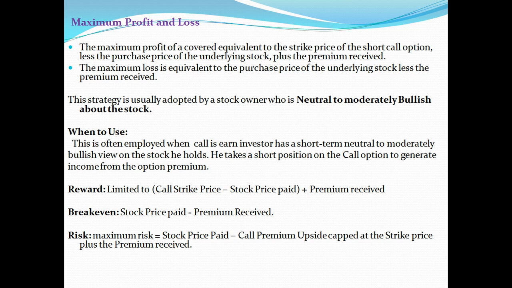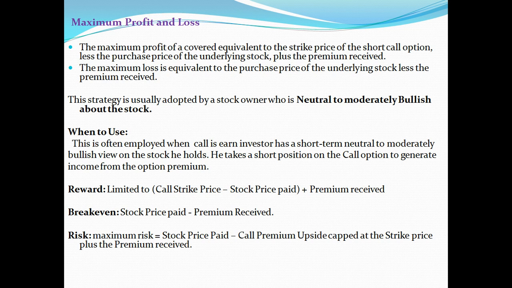This strategy is usually adopted by a stock owner who is neutral to moderately bullish. Please remember, a neutral to moderately bullish investor must use this strategy. When to use? This is used when an investor is neutral to moderately bullish on the stock. He takes a short position on the call option to generate income from the option period.